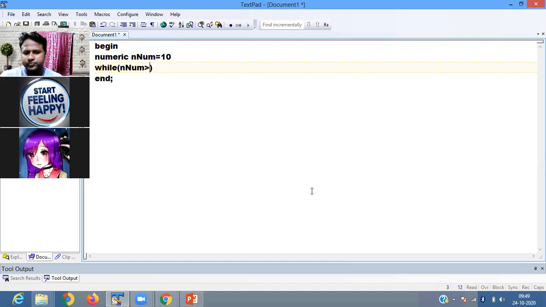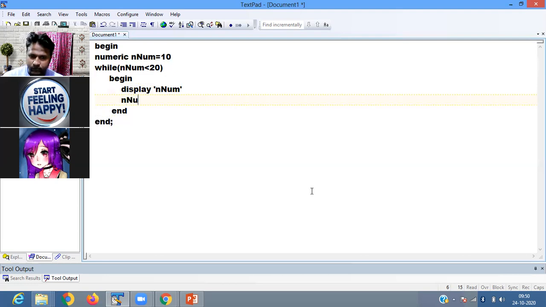While nnum is less than 20, here you can pass nnum equals to...